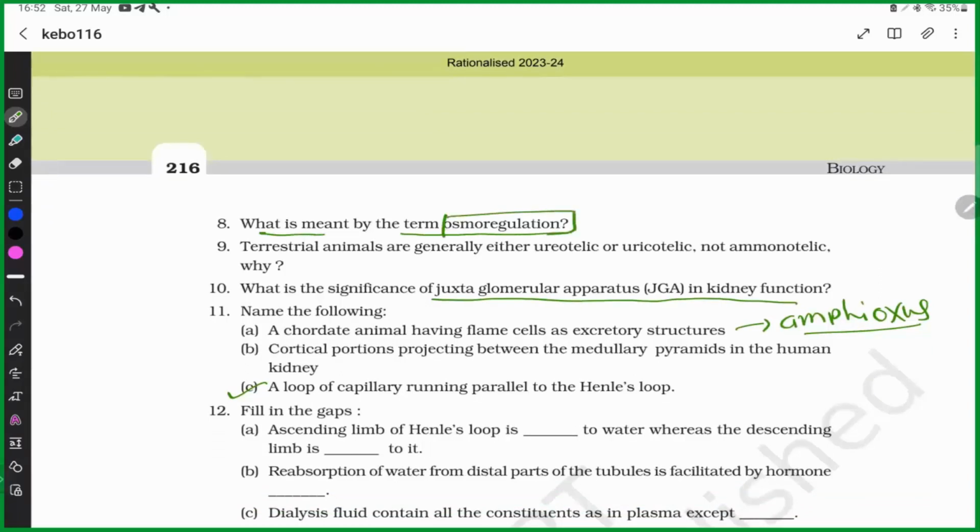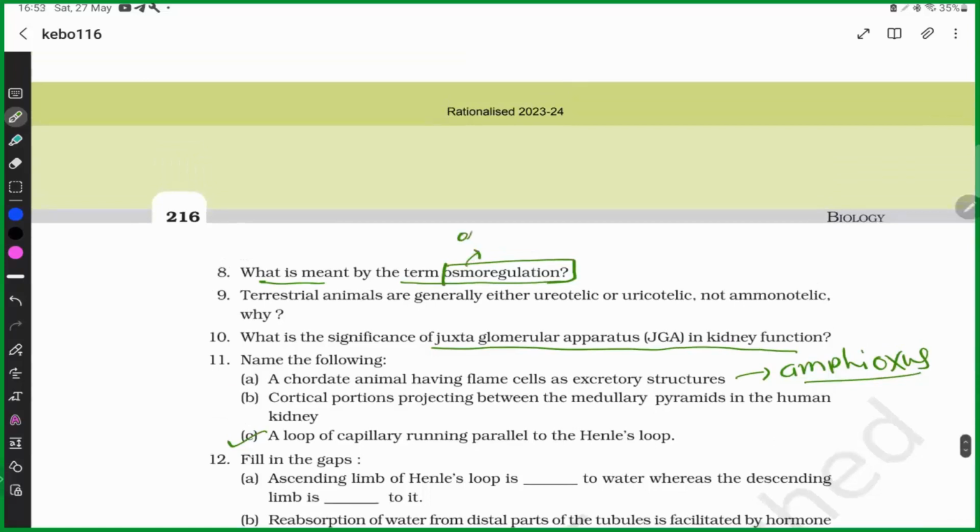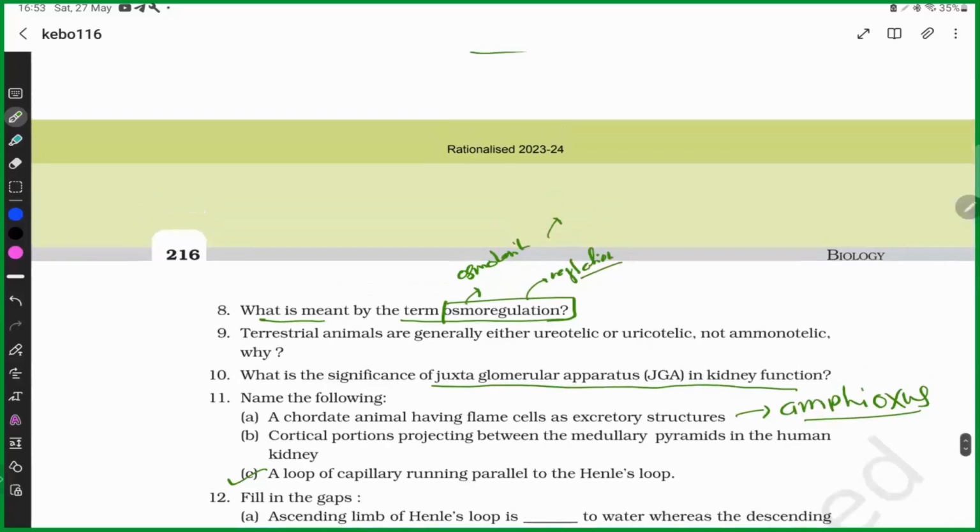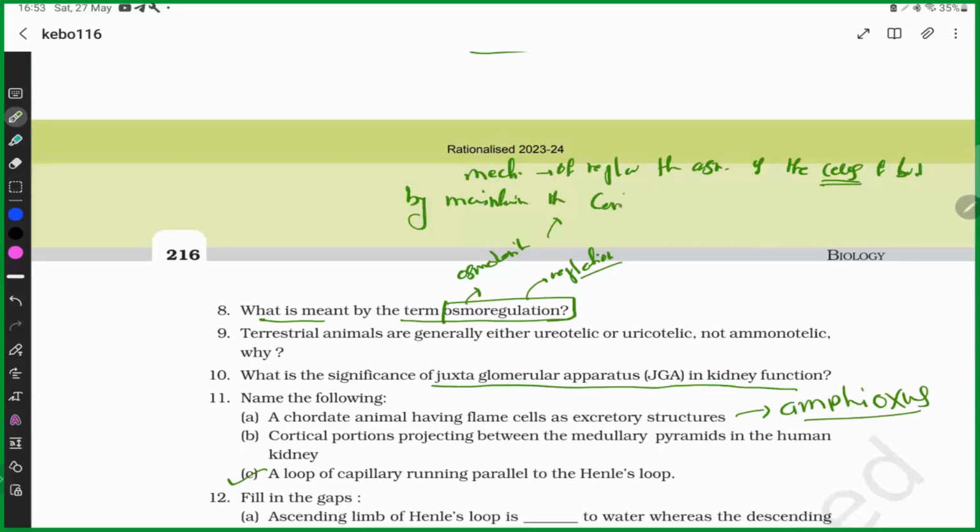Osmoregulation. Osmo means osmolarity, and regulation means regulation. So osmoregulation is a mechanism of regulating the osmolarity of the cells of the body by maintaining the concentration or amount of water and NaCl in the body.